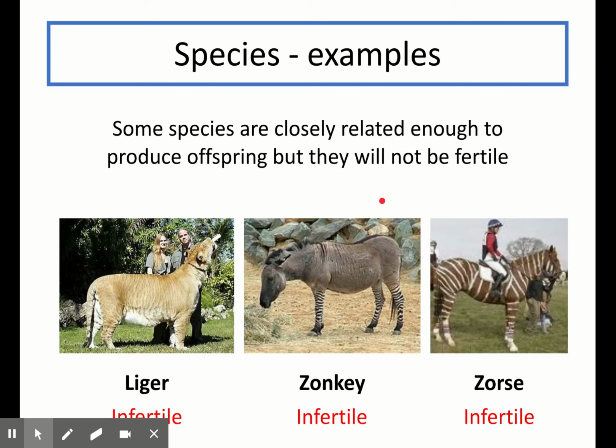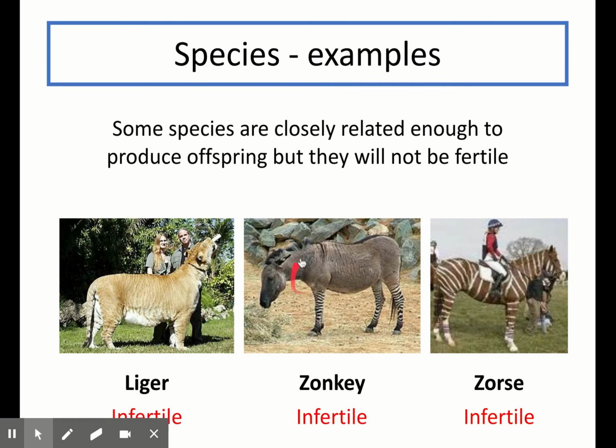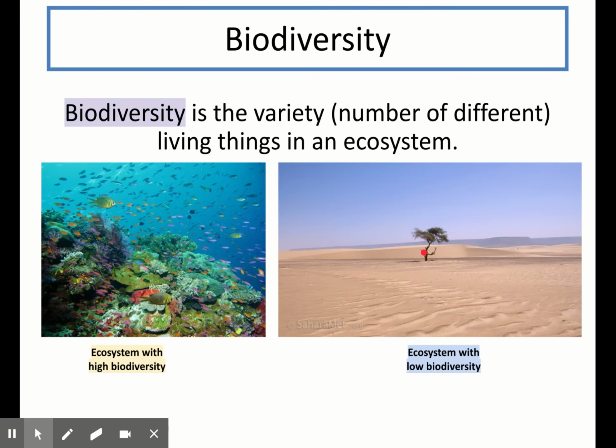Here are some more examples of that in action. So some species are closely related enough to one another, like the horse and the donkey, that they can interbreed to produce offspring. So that's the first part of our species definition. However, those offspring are not fertile, so the parents are not the same species. On the left here, we have a liger, which results from the cross between a lion and a tiger, which is infertile as the parents were both different species. A zonkey is a result of a zebra and a donkey cross, and a zorse, which is the result of breeding a zebra and a horse. All of these examples show the parents were not the same species, as they didn't interbreed to produce fertile offspring.